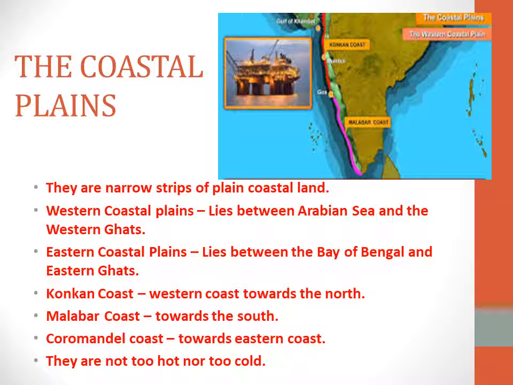We have three more coasts: Konkan Coast, Malabar Coast and Coromandel Coast. These coastal plains will not be too hot or too cold.